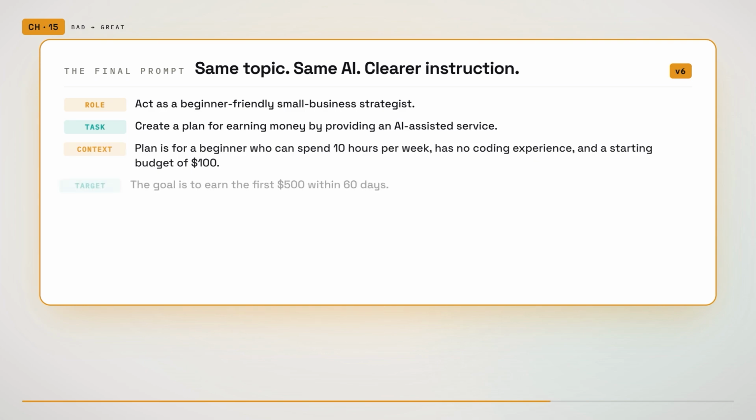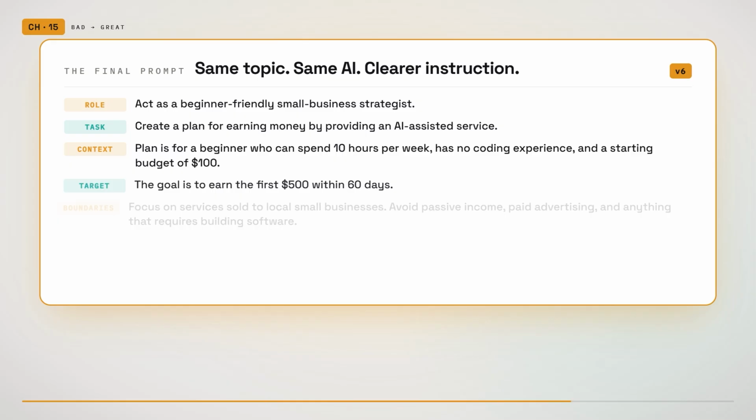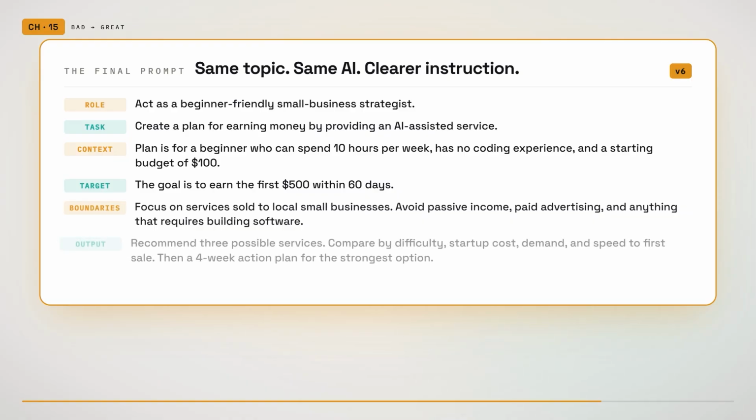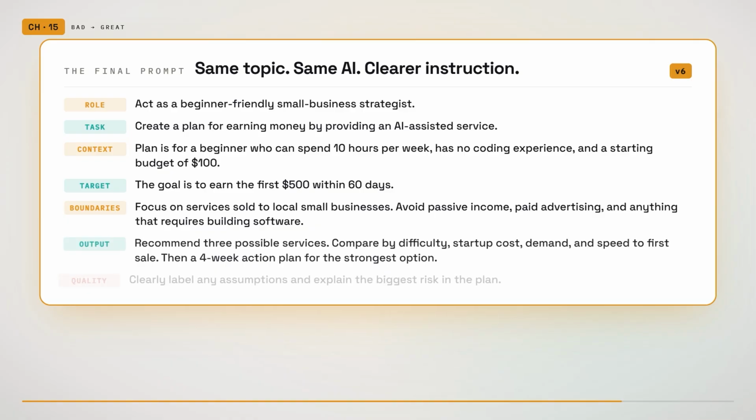Focus on services that can be sold to local small businesses. Avoid passive income ideas, paid advertising, and anything that requires building software. Recommend 3 possible services. Compare them by difficulty, startup cost, demand, and speed to first sale. Then create a 4-week action plan for the strongest option. Clearly label any assumptions and explain the biggest risk in the plan.